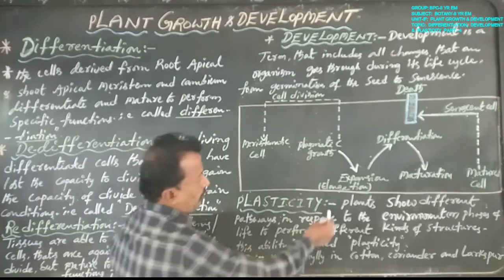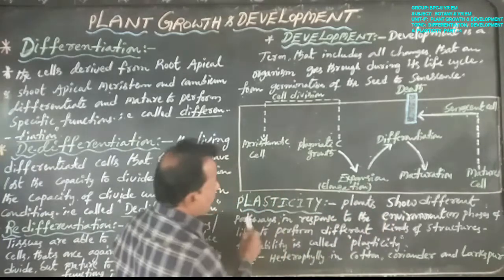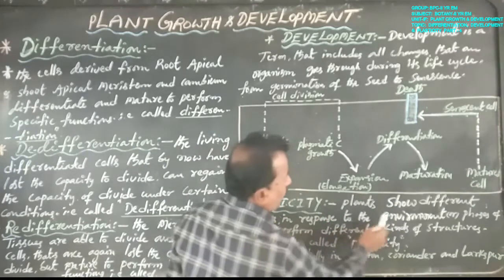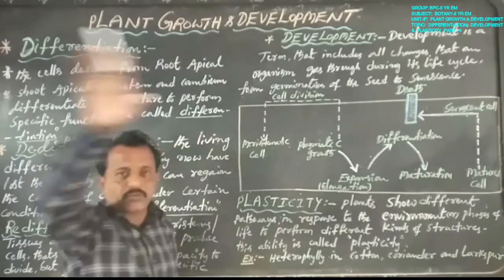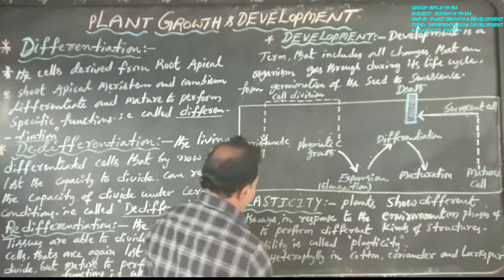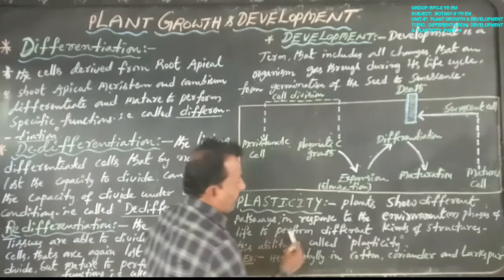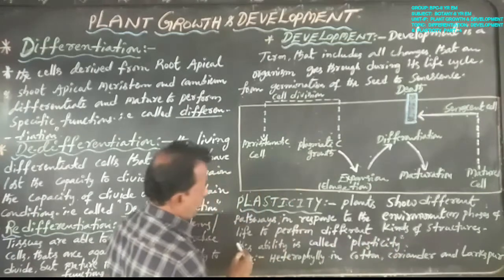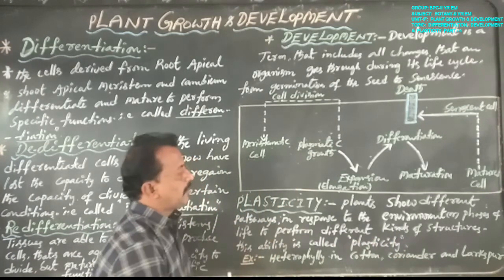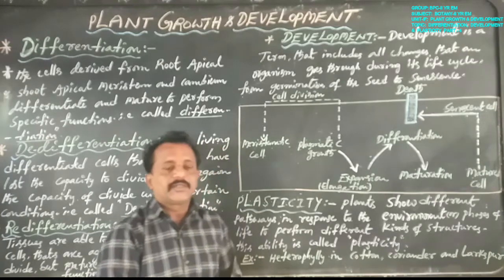Okay, now plants show different pathways in response to the environment or phases of life to perform different kinds of structures. This ability is called plasticity.